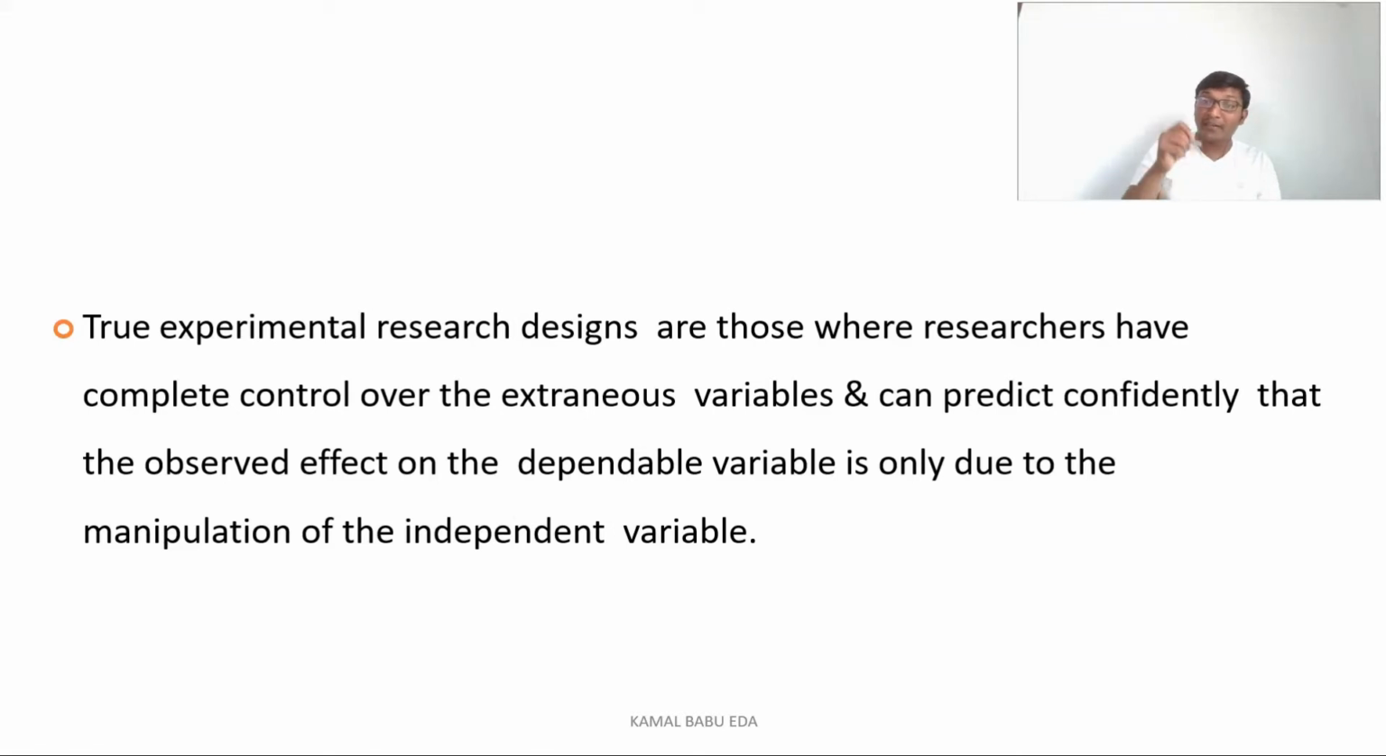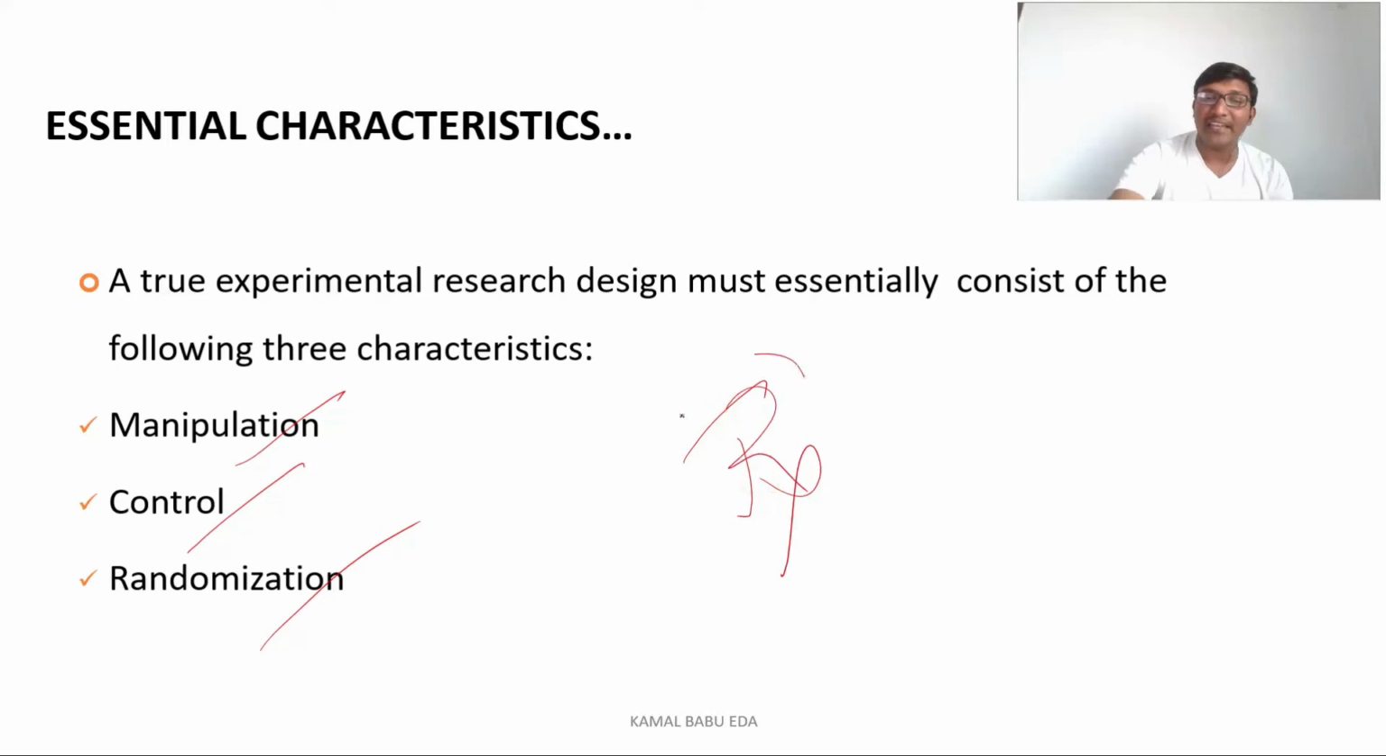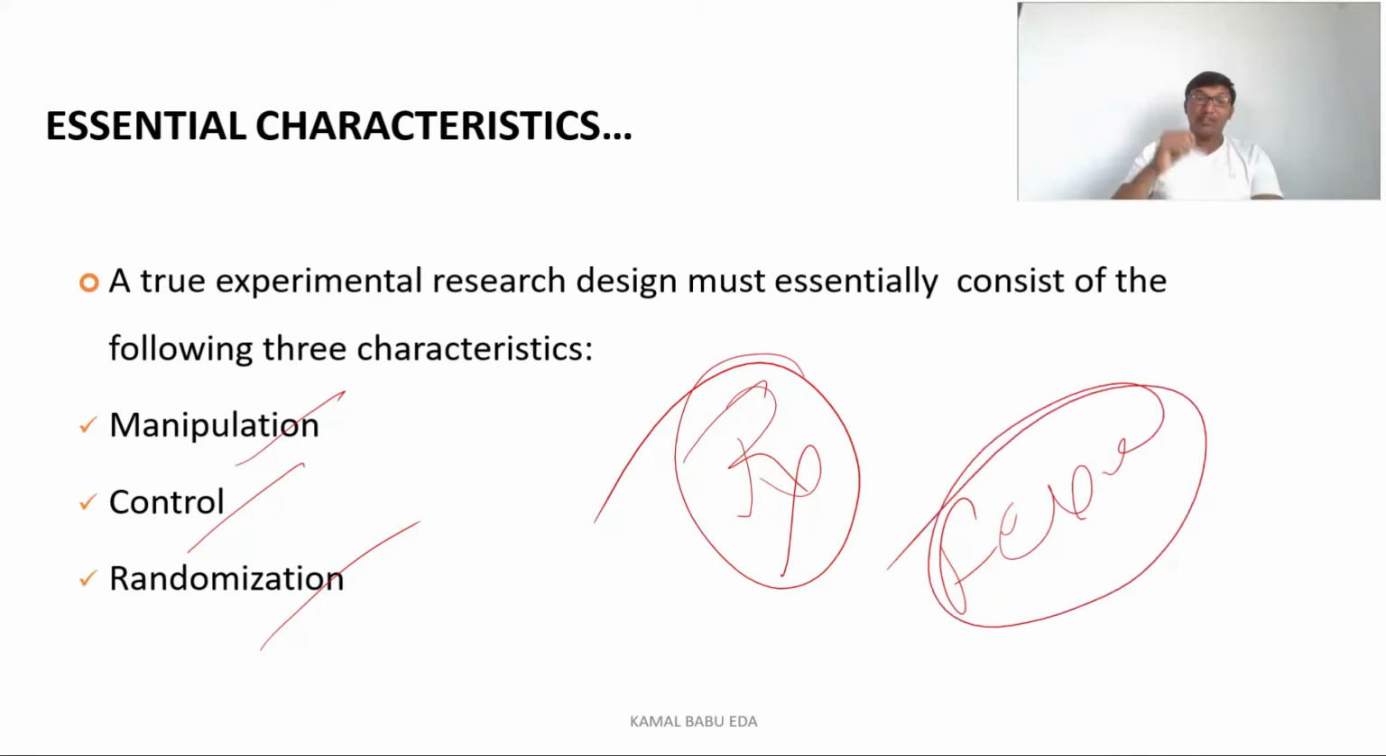The true experimental studies have the characteristics of manipulation, control, and randomization. So what is manipulation? Here the researcher can manipulate the independent variable. So what is the independent variable? As we have discussed, the treatment part is the independent variable. And what is the dependent variable? The dependent variable is the fever, meaning the disease. So as you can manipulate the treatment, the true experimental designs have the characteristic of manipulation.